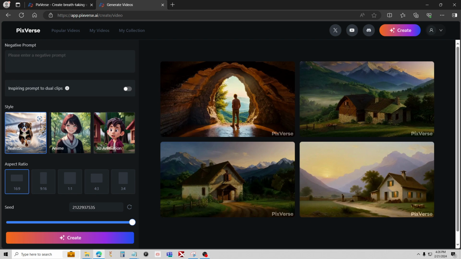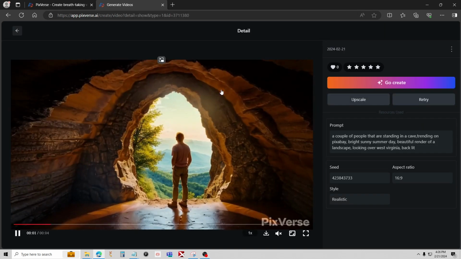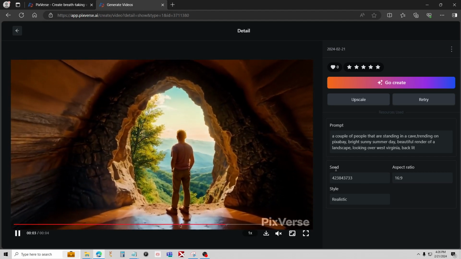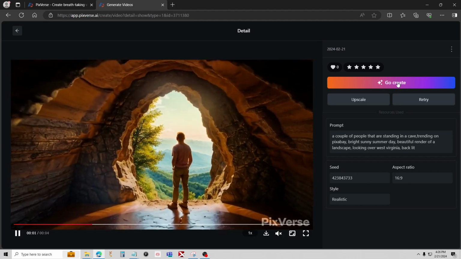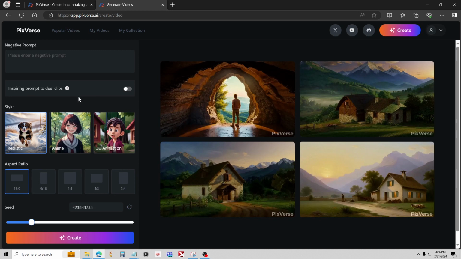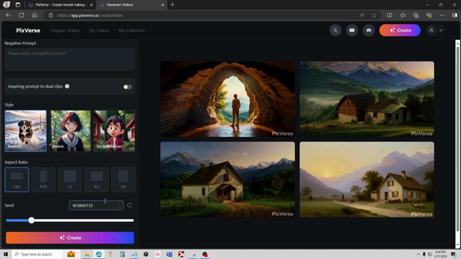Now, I have been sticking to realistic. I think it's the best. You can get some decent results from the anime too. The 3D animation I found only works if you're using cartoonish prompts, things that are already animated. It doesn't work for realistic images. And actually, I could show you here with this one. And this is another great feature. It will keep the seed for you if you hit go create. It's going to keep that seed and put it there. So it's going to make the exact same image if I pick the same model, but I'm going to do this in 3D animation.